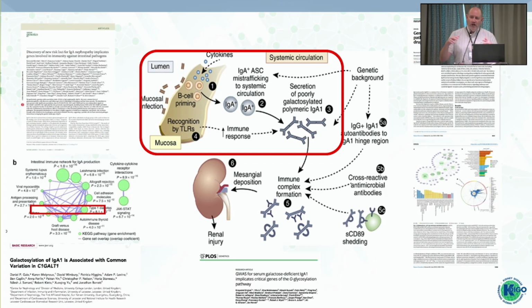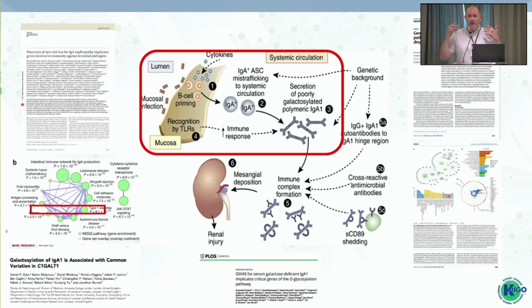This is not a specific clone or oligoclones of cells generating this. It is generated throughout the mucosal immune system. We are not going to be able to stop this from happening. We have lots of genetic data now showing this is a generic process of mucosal immune system activation. So we can't cure the disease by knocking out Gd-IgA1.